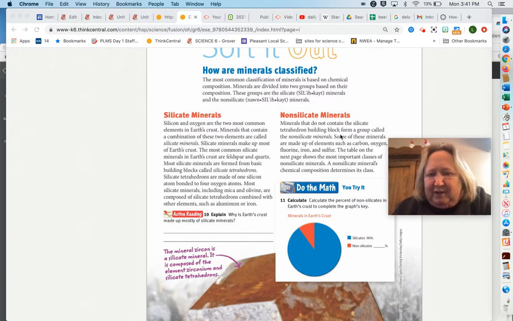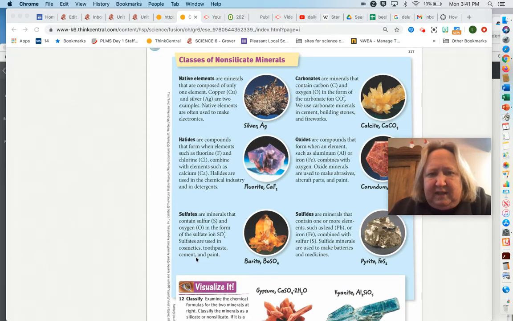So they do not contain the big term here, silicate tetrahedron. In other words, they don't contain silicon and oxygen. Silicates, silicon and oxygen, two elements. Non-silicates do not contain those. As we go on, these are a whole bunch of different classes. The only thing I want to point out real quickly is native elements, which are composed of just one element. So for instance, copper, silver, and gold are examples of native elements. They're minerals that are composed of only one element.